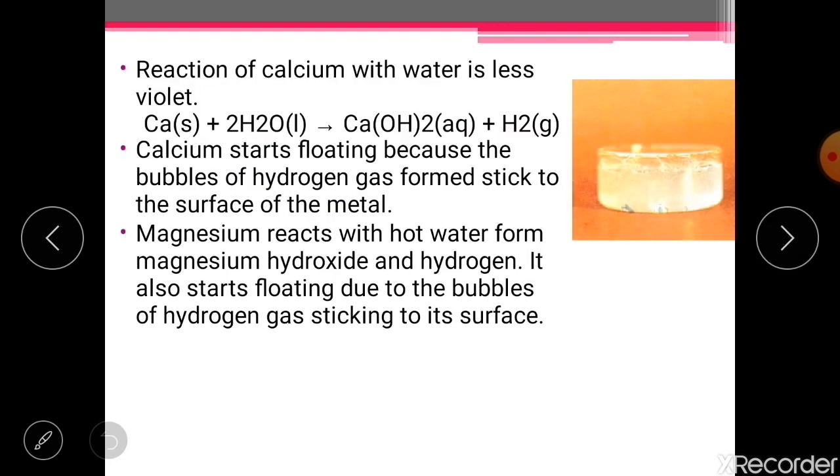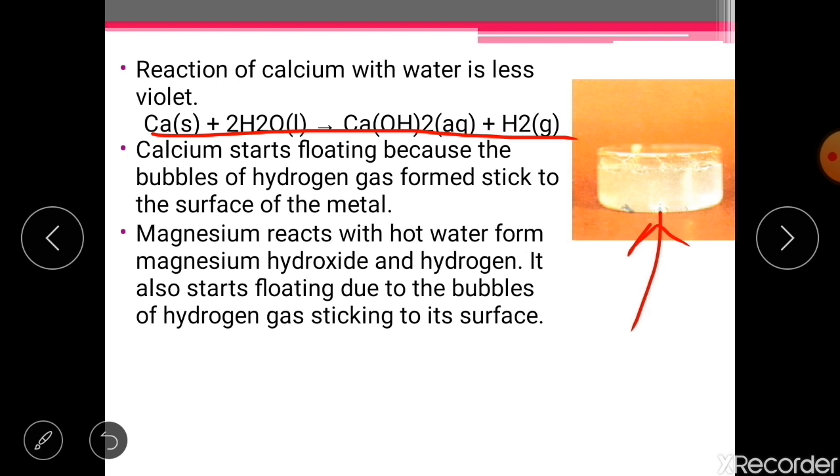Now let's move to the next topic. Look, just like these two, calcium also reacts with water, but the reaction is not so violent. So calcium reacts with water to form calcium hydroxide and hydrogen gas. Students, when we react calcium with water, calcium starts floating on the surface of water. The reason for this is the bubbles of hydrogen gas formed during this reaction; calcium gets stuck to them and starts floating on the surface.